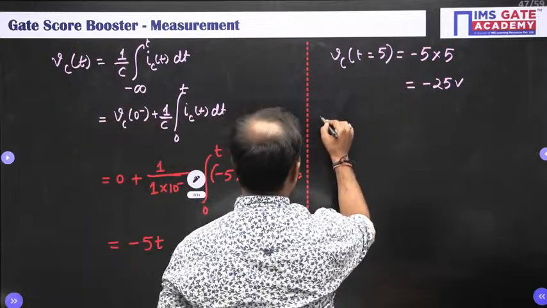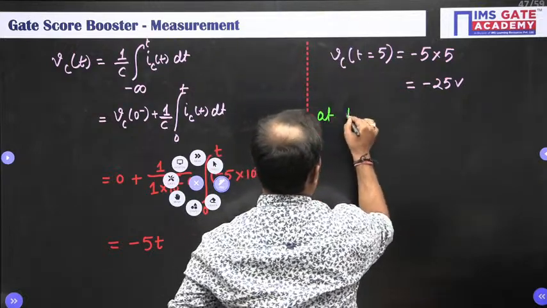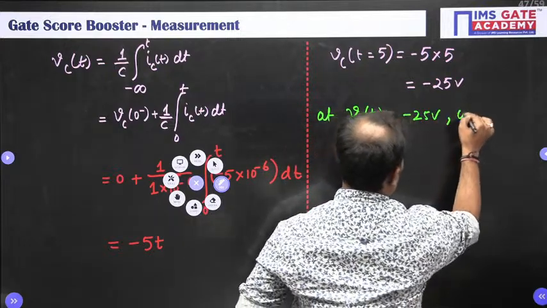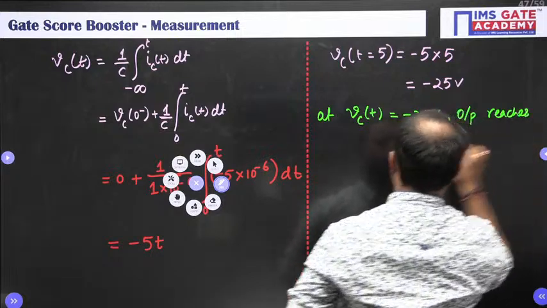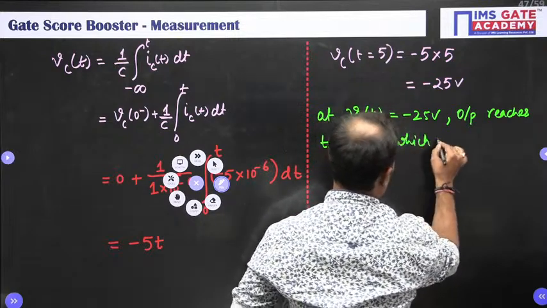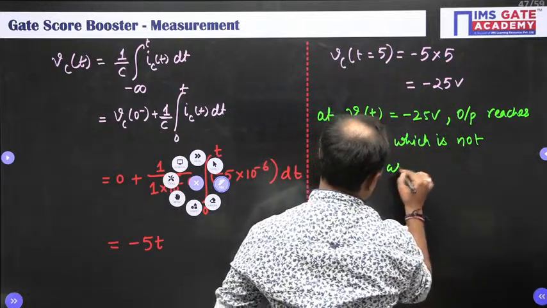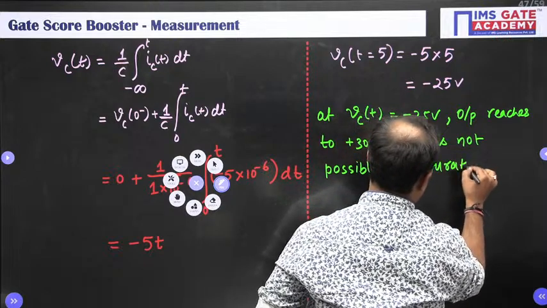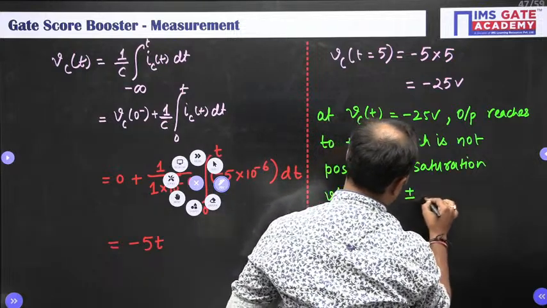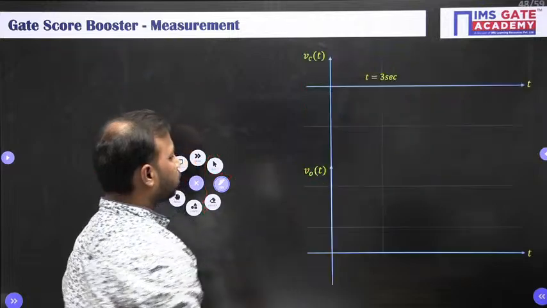So let me write a point here. At Vc(t) equal to minus 25 volt, output reaches plus 30 volt, which is not possible as saturation voltages are plus minus 20 volt. So then how to find the solution?